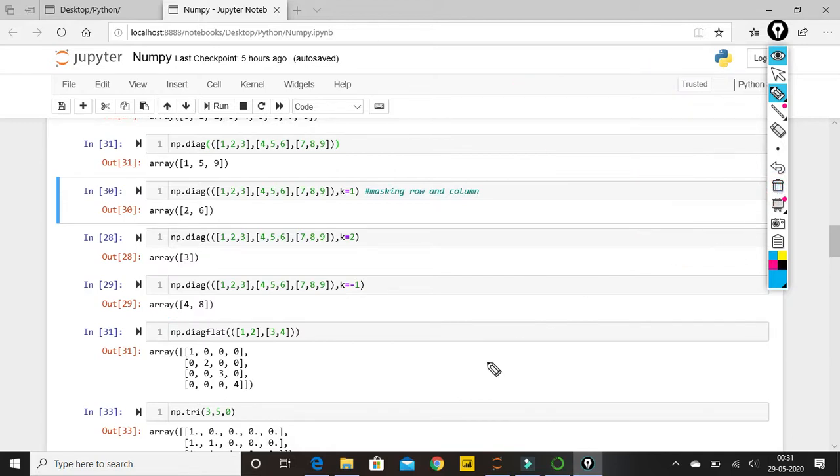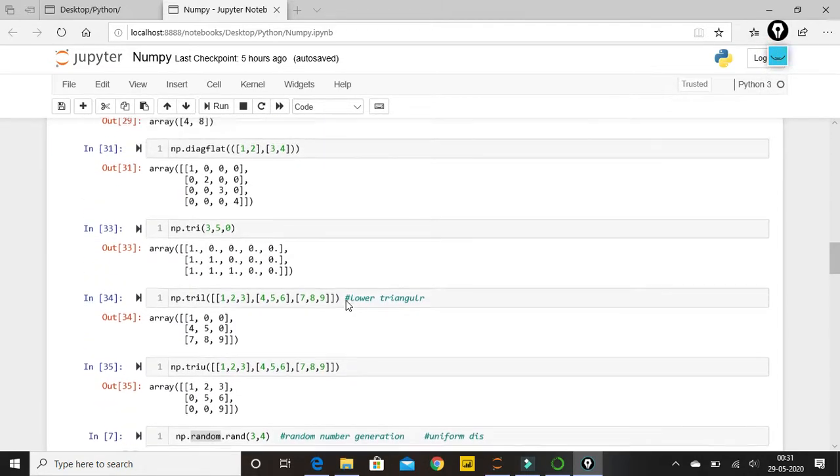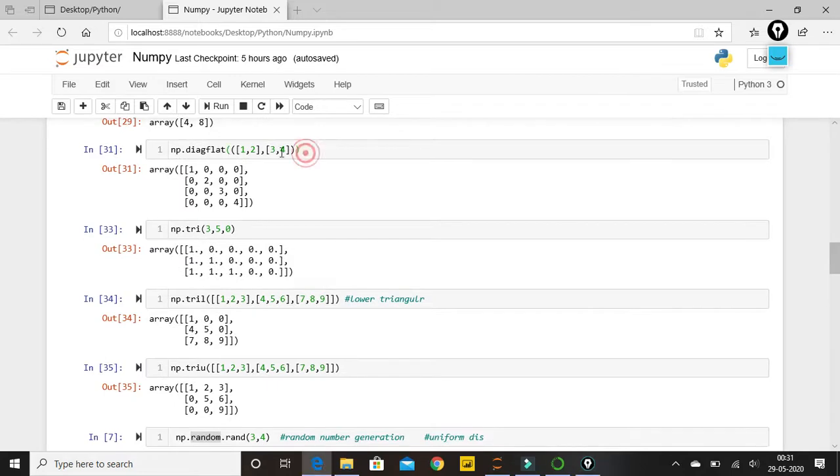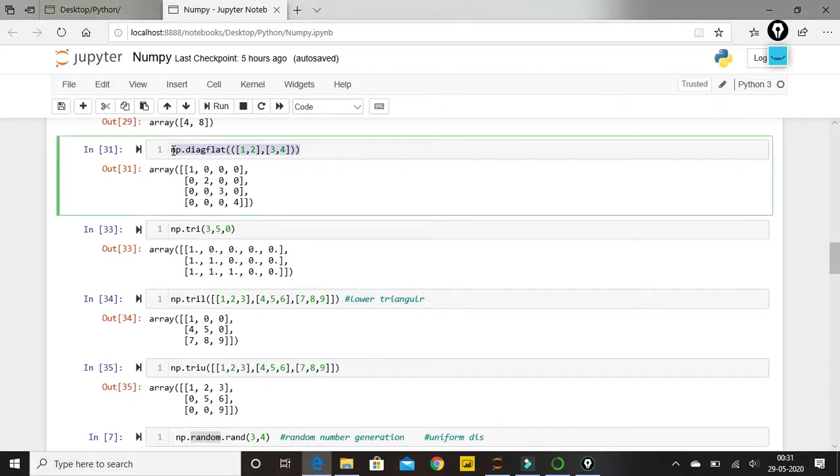Then we have one more function over here called diagflat. As the name suggests, it will flatten everything. Flatten as in it will make my data set, for example in this example we have two lists, 1 2 and 3 4. So it is going to combine everything into my diagonal. So 1 2 3 4 becomes my diagonal, and all the data elements apart from this become 0. I don't think we are going to use this ever, but still I'm just giving you an idea what it does.